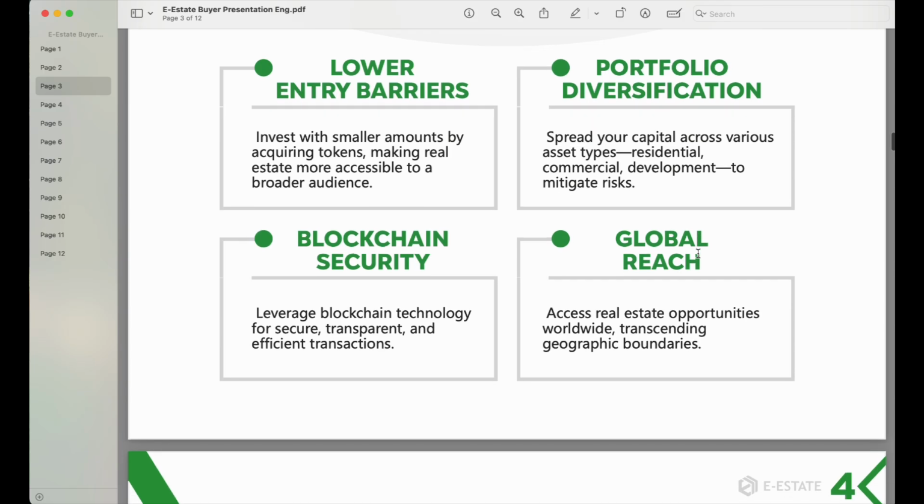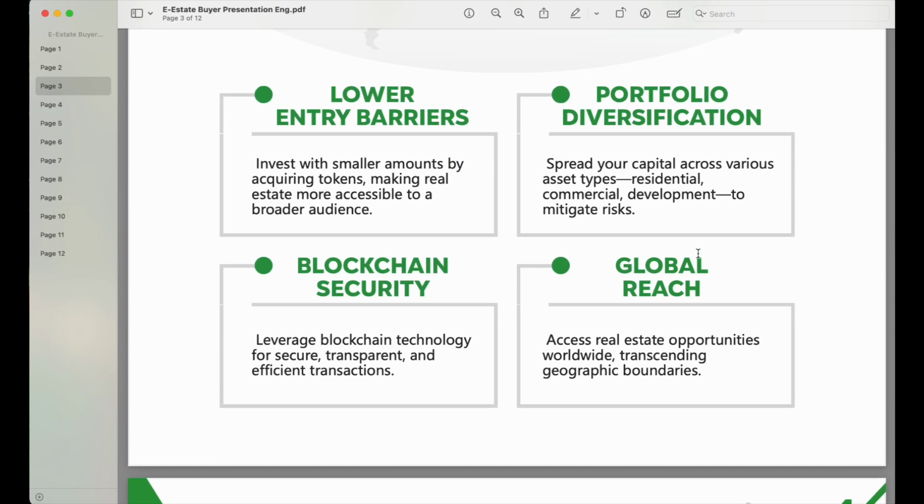So yeah, they are going to talk about 4 core important messages here: lower entry barriers, portfolio diversification, blockchain security, and global reach. In terms of lower entry barriers, you invest with smaller amounts by acquiring tokens, making real estate more accessible to a broader audience.